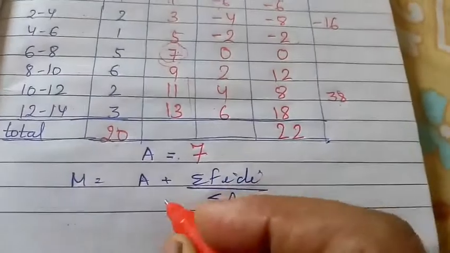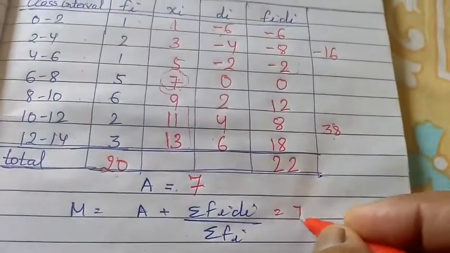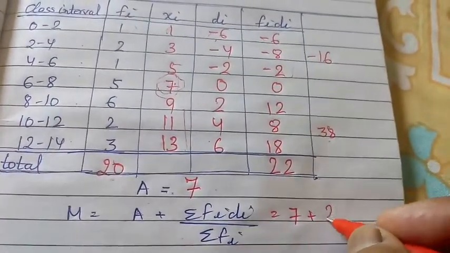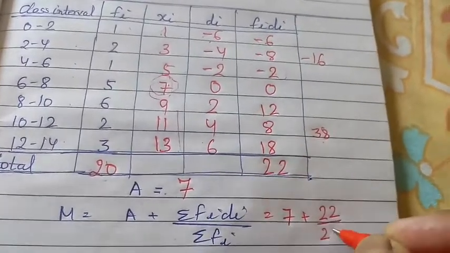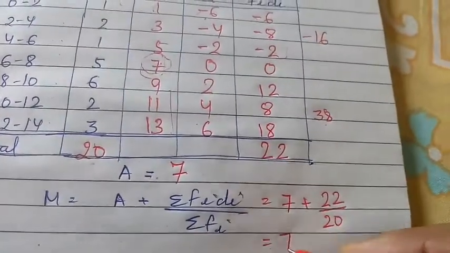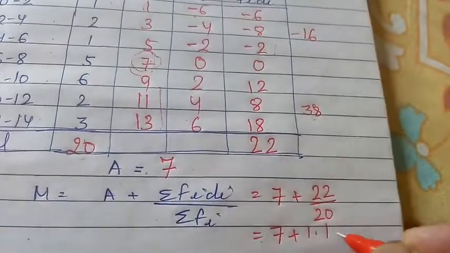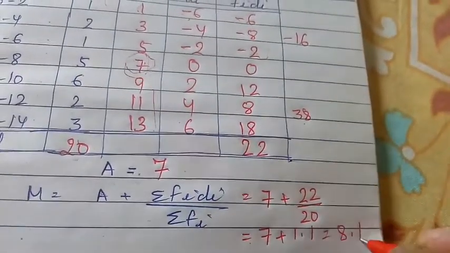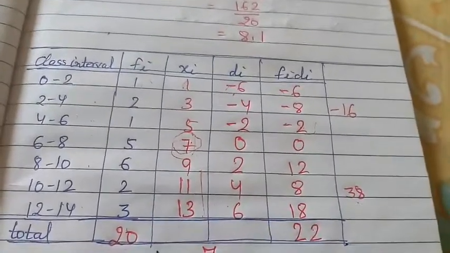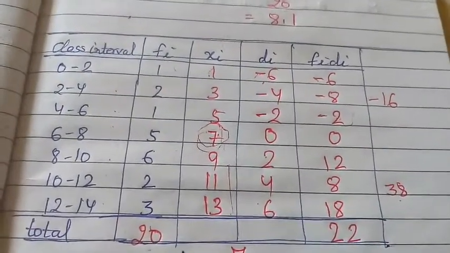Put the value here: a equals 7 plus sigma fi di, 22 by 20. Here 7 plus 1.1. The answer is 8.1. This is the answer by the assumed mean method. You can solve by seeing this example.